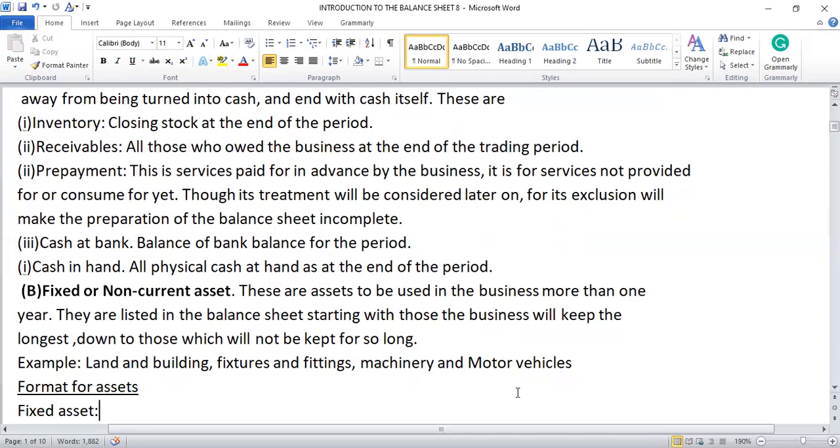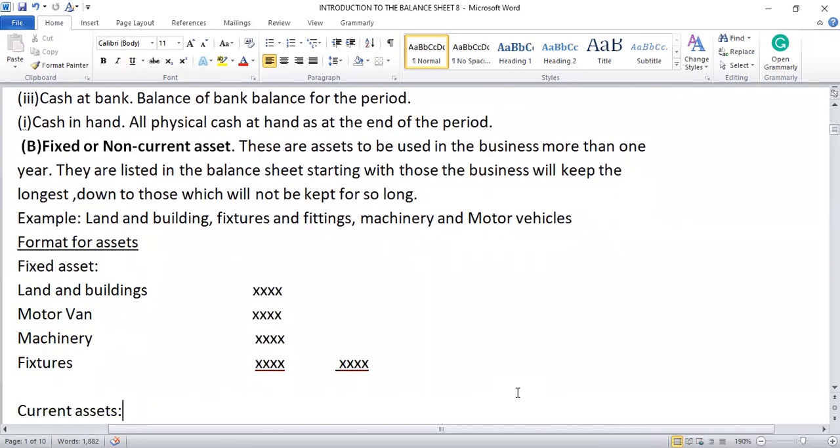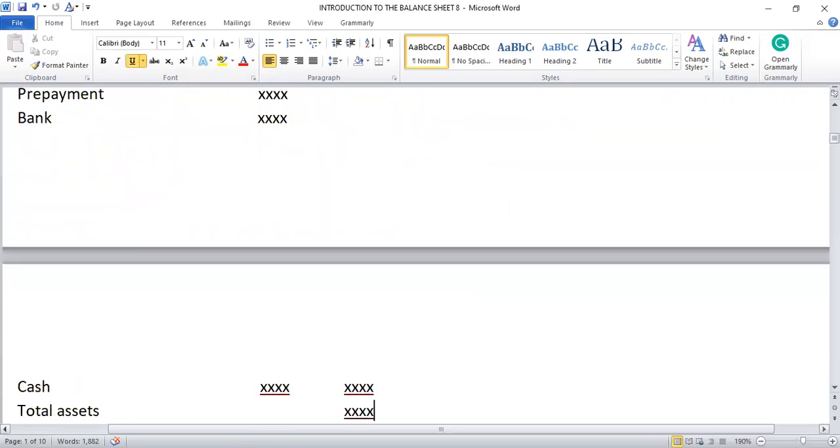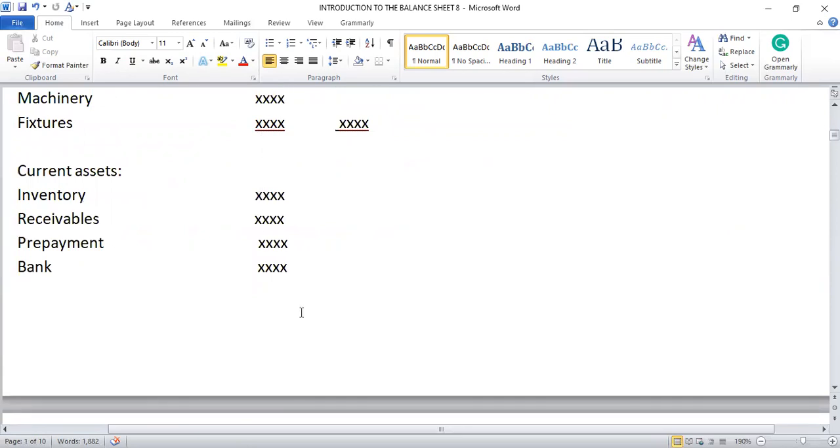Okay, let us look at the format for assets. You have the fixed assets: land and buildings, then motor van, then machinery, then fixtures. We add them all up to get the total of the fixed assets or non-current assets. Then we come to the current assets: inventory first, then receivables, prepayment, bank, then cash. We also sum them all up.